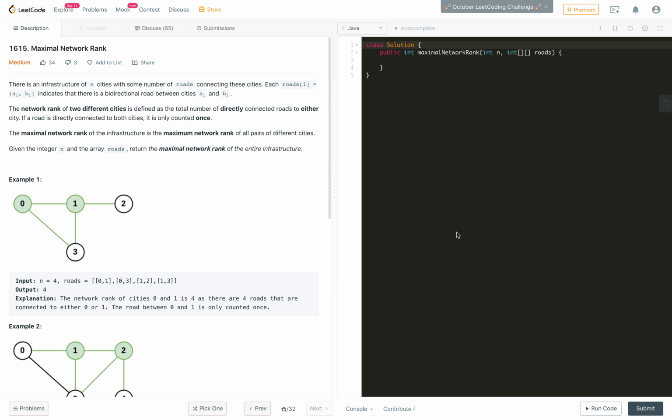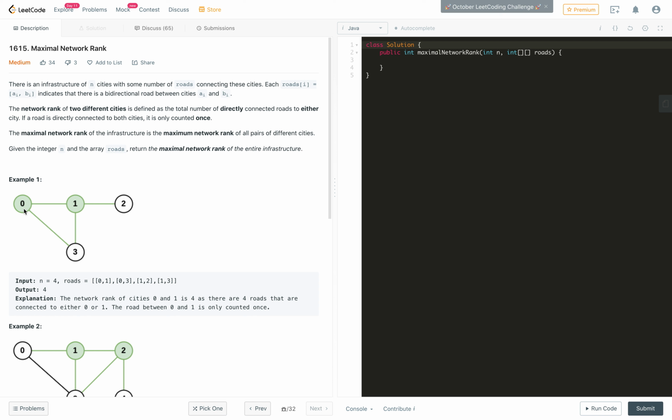The road is bidirectional, and the network rank of two different cities is defined as the total number of directly connected roads to either city. So let us say over here we want to find the network rank of city 0 and 1. The number of roads connected to city 0 is 2, and the number of roads connected to city 1 is 3. So 2 plus 3 is 5.